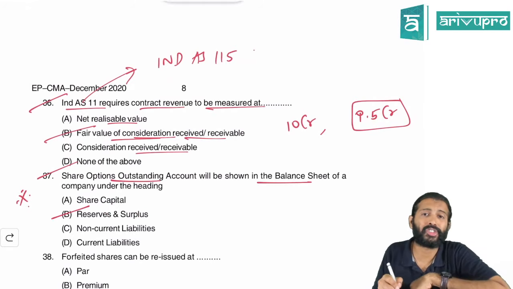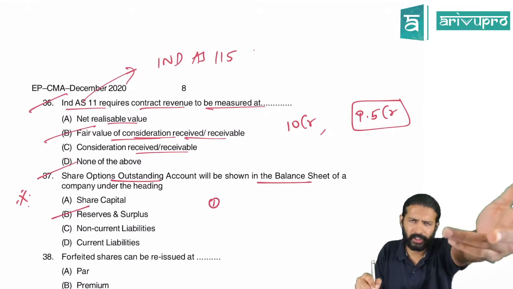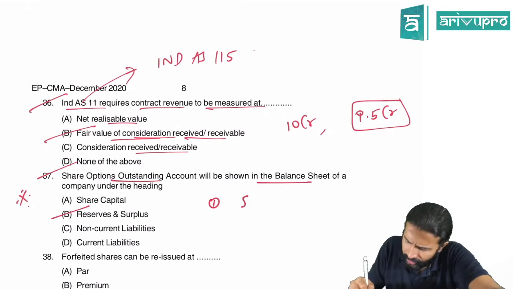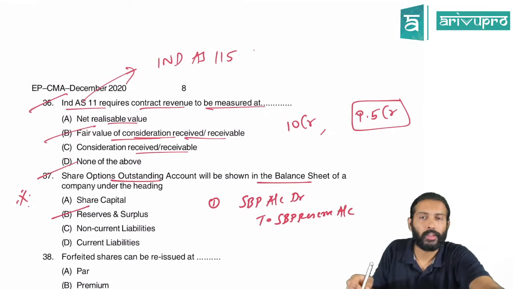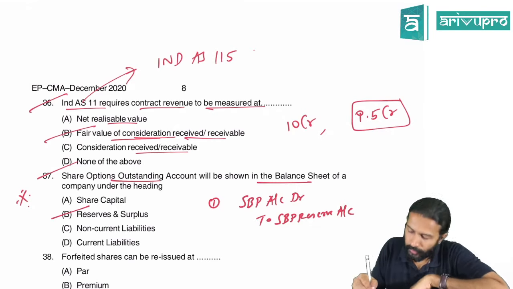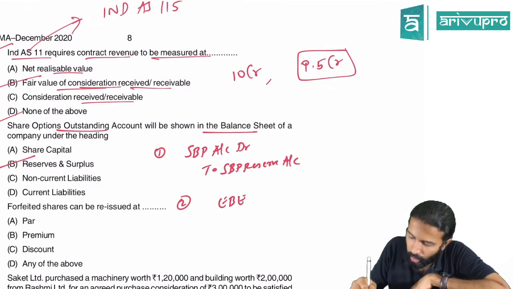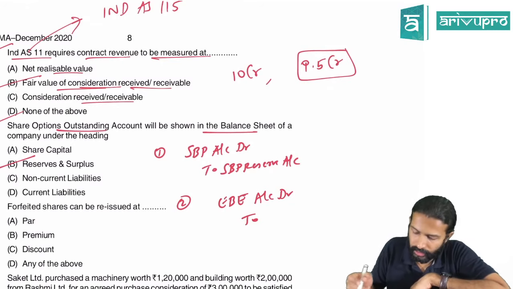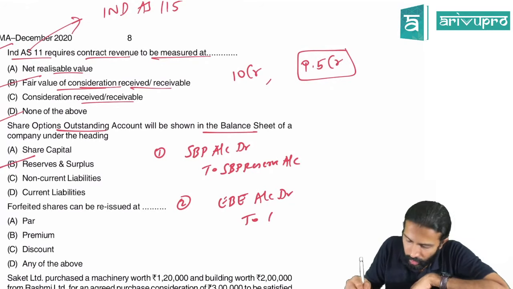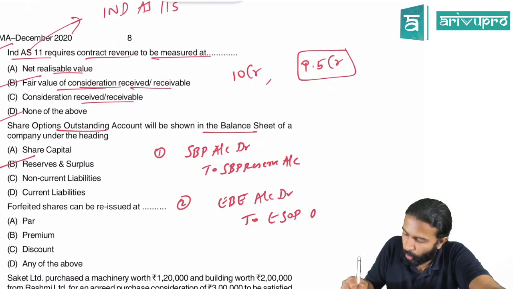Whenever you give some shares to the employees, you have to pass one journal entry. From the Ind AS perspective, you pass the journal entry: share based payment expense account debit, to SBP reserve account. If you pass the journal entry from the accounting standard perspective, it is employee benefit expense account debit, to share option outstanding account, or you can call it employee stock option outstanding account.